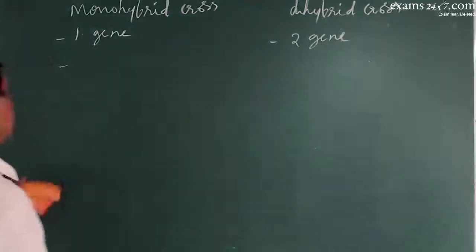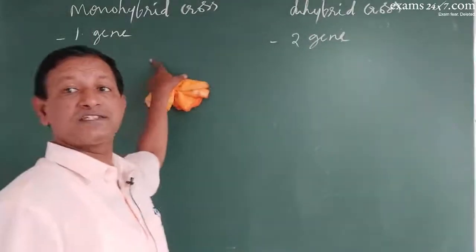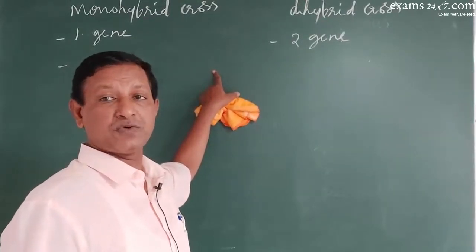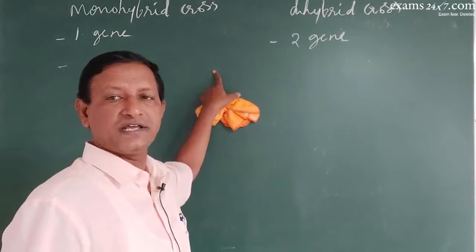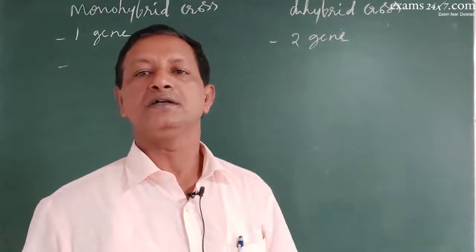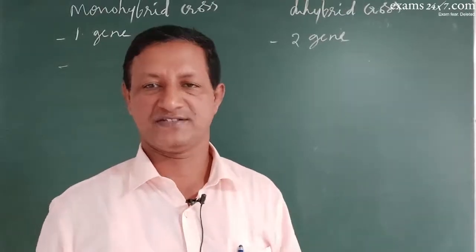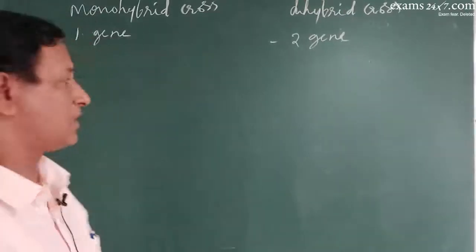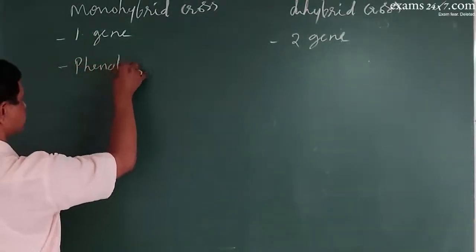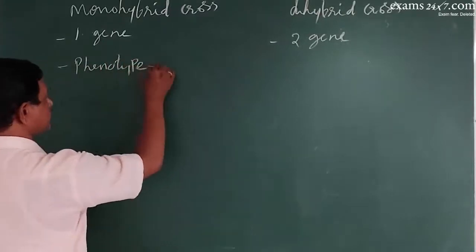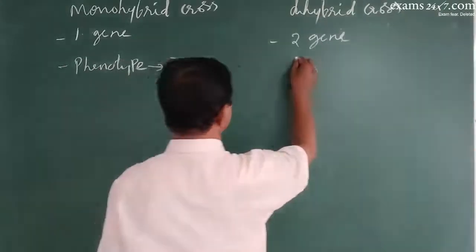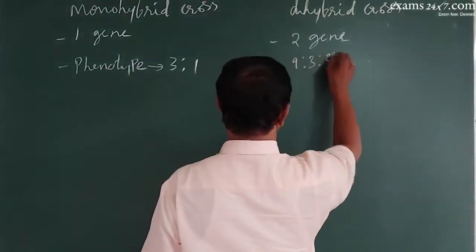So he crossed the homozygous dominant and recessive parents and obtained the F1 generation, which was heterozygous, and these heterozygous plants were further selfed and obtained the results in different ways in monohybrid and dihybrid. What was that? In monohybrid, the phenotypic ratio was 3:1. In dihybrid, the phenotypic ratio was 9:3:3:1.